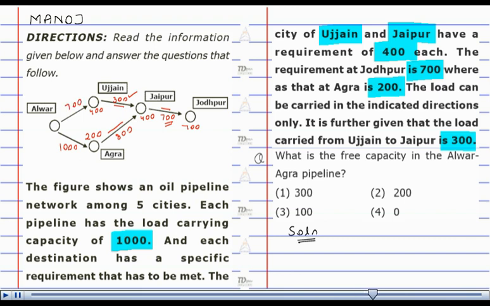So now I know the requirement of all the cities as well as the load carried by each of the lines. So now my question is, what is the free capacity in the Alwar-Agra pipeline? Presently Alwar-Agra carries 1000 and the load carrying capacity of pipeline is 1000, so it can carry no more, so its free capacity is 0. So answer to this question is option number 4, that says 0.